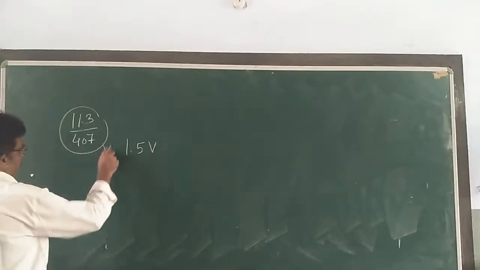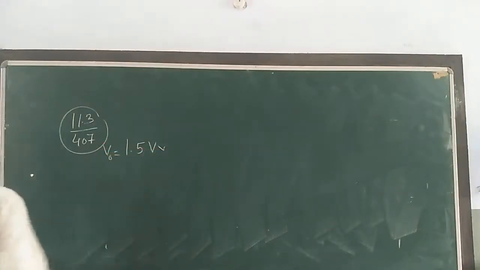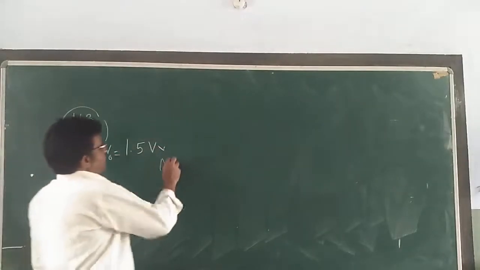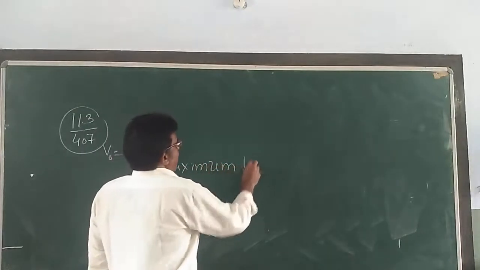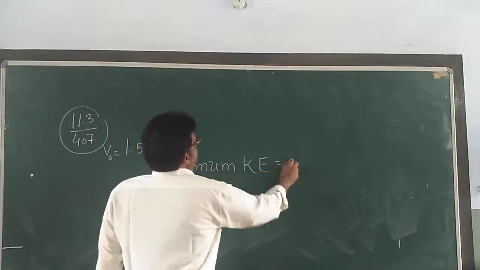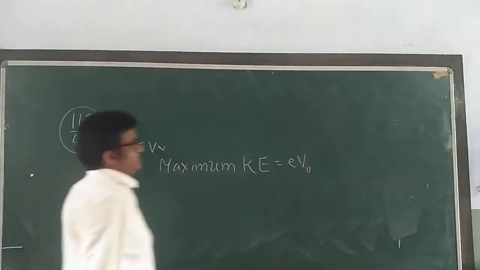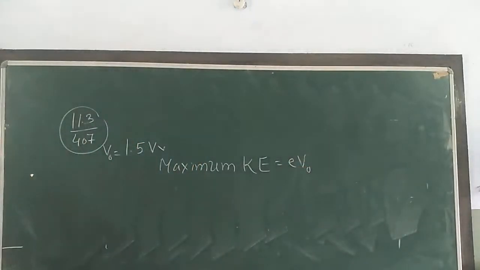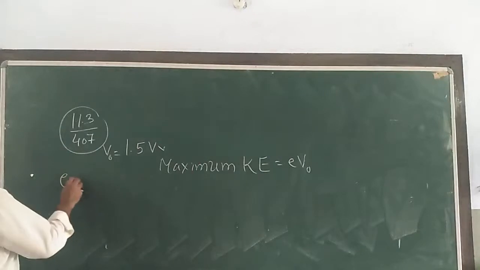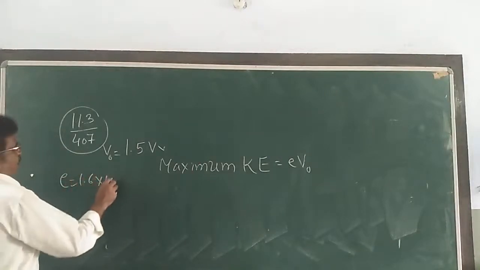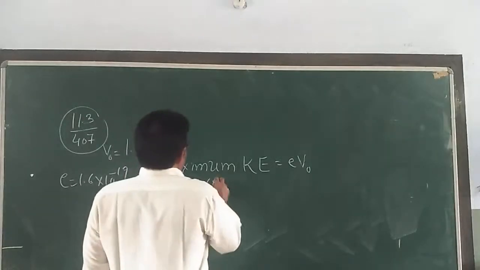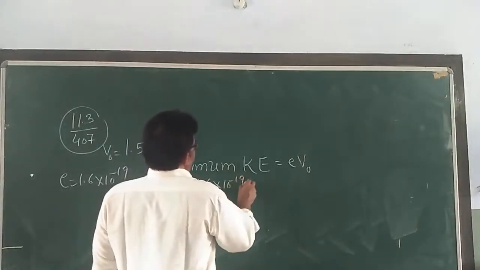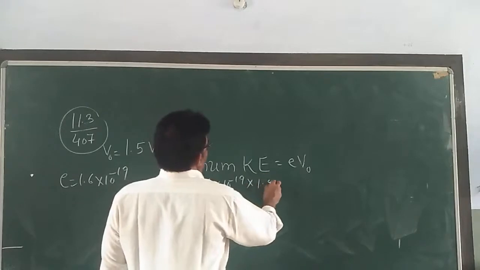You are given V0 as 1.5 volt, and you have to find the maximum kinetic energy. Who will give the formula? Maximum kinetic energy is eV0. The charge of an electron, children, is 1.6 into 10 raised to power minus 19. So put it here: 1.6 into 10 raised to power minus 19 into V naught, that is 1.5.